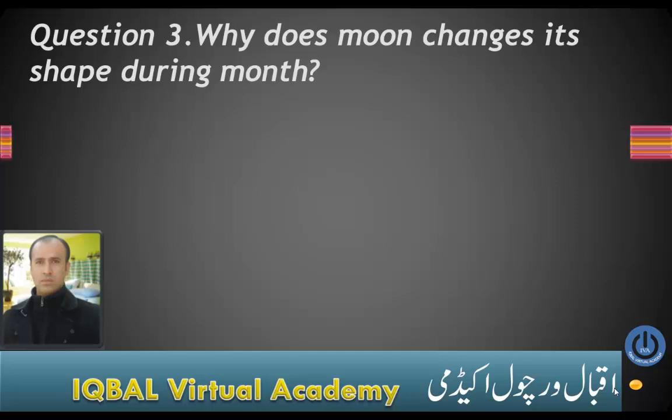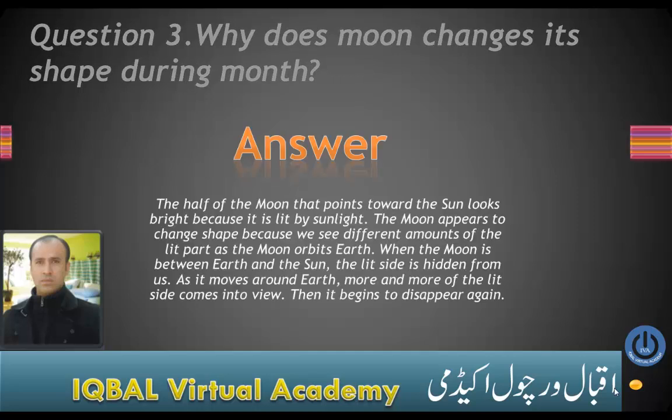Question number 3 is why does the moon change its shape during the month? And the answer is that the half of the moon that points toward the sun looks bright because it is lit by the sunlight. The moon appears to change shape because we see different amounts of the lit part as the moon orbits Earth. Right?